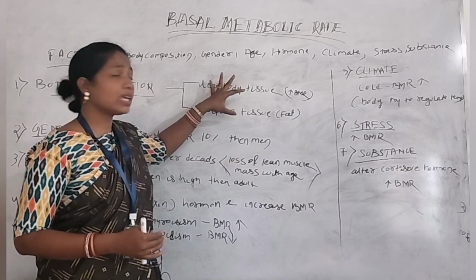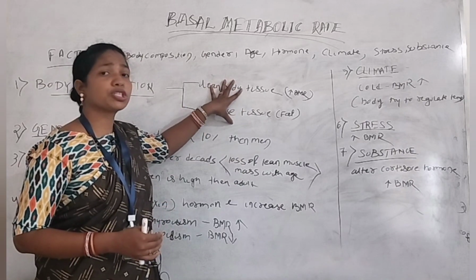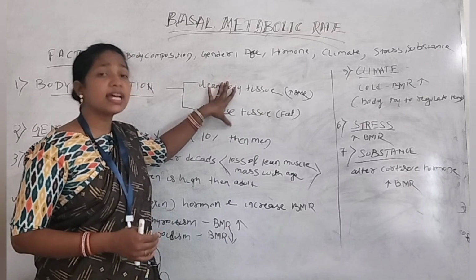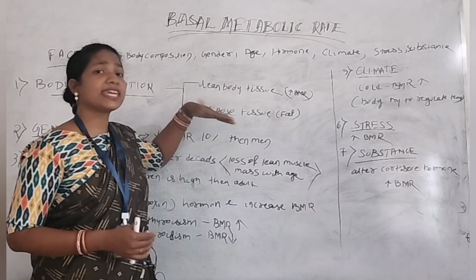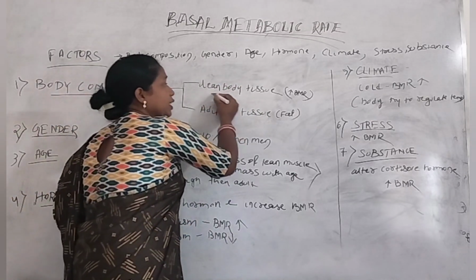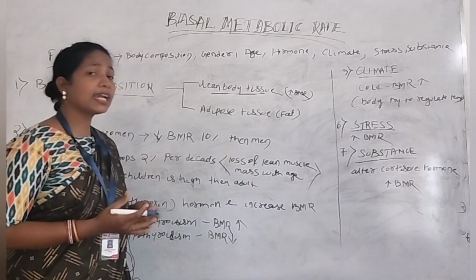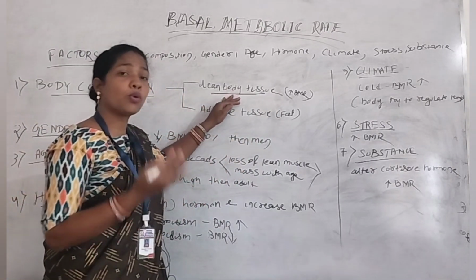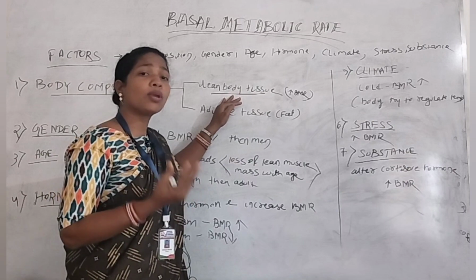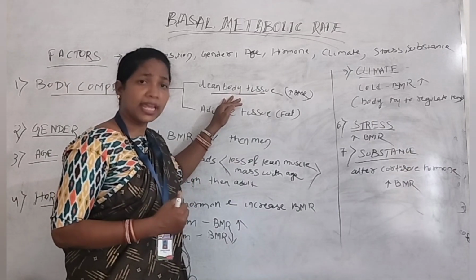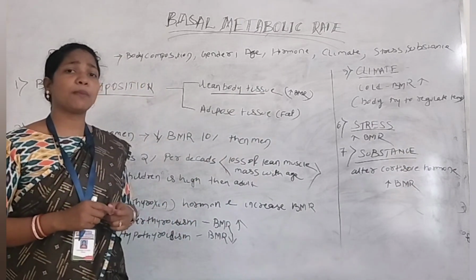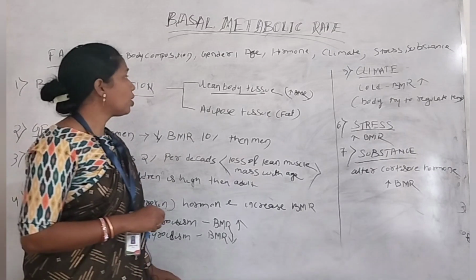if we compare those two persons' basal metabolic rate, the basal metabolic rate is increased in the case of lean body tissue. The person who carries lean body tissue is more active and requires more energy per day for maintaining body functions. So in that case, what happens?